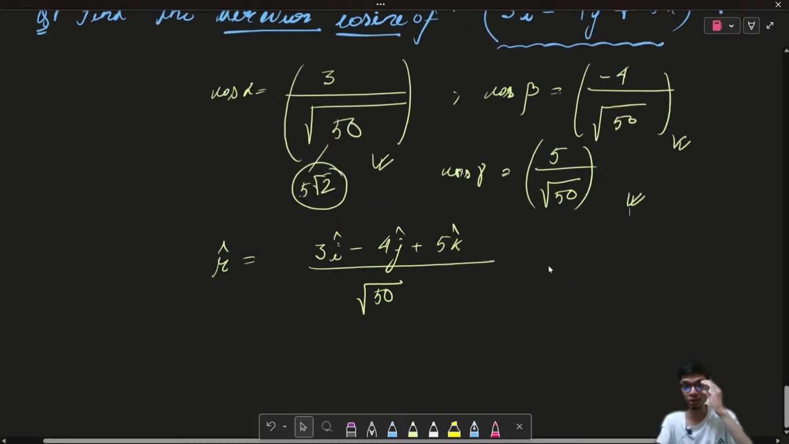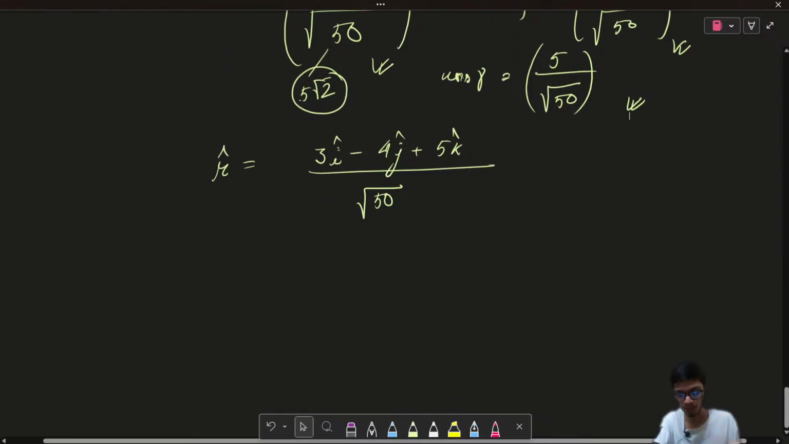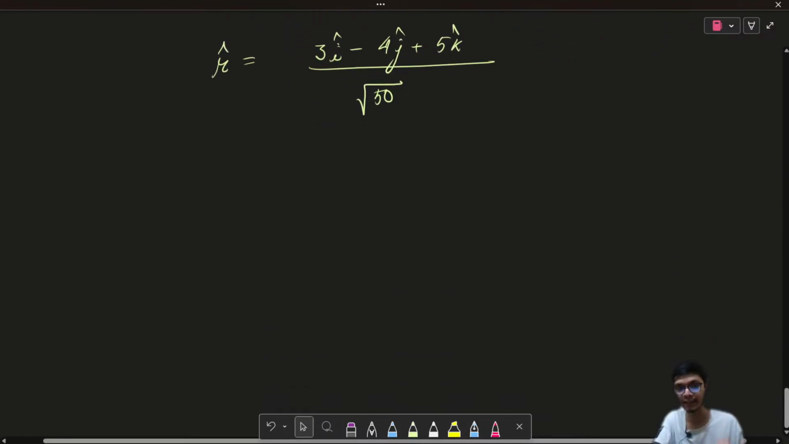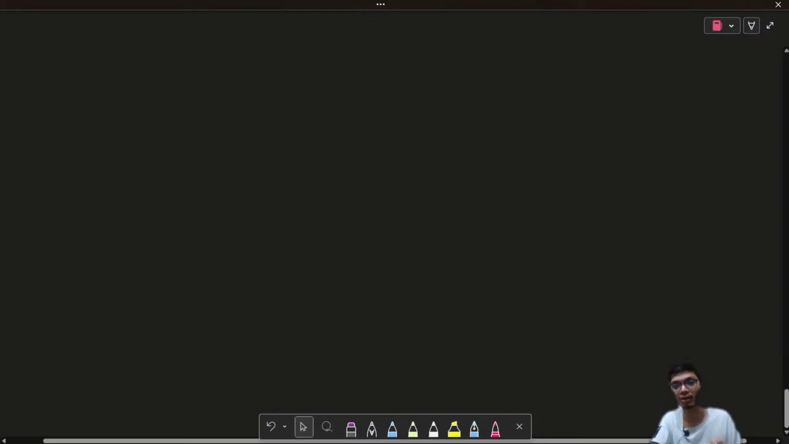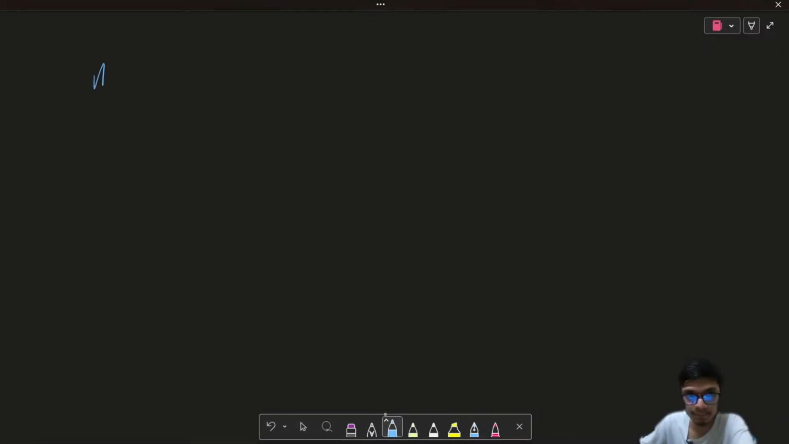Okay, so let's now discuss the properties of vectors. Firstly, we will discuss the addition of vectors. What do we actually mean when we try to add two vectors? All right, so addition of vectors.